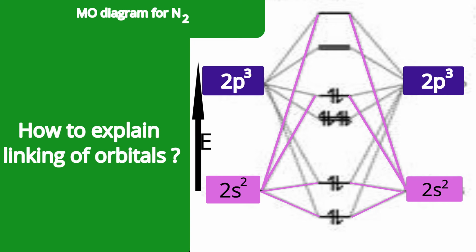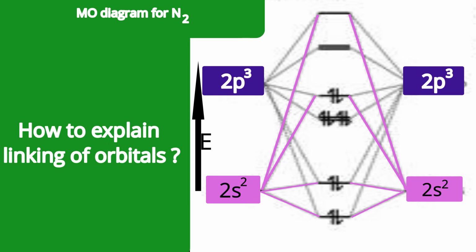See here, by the purple line, I represented the formation of bonding and anti-bonding orbitals from the 2s orbital. And it is easy to understand. The only problem you may have is that the anti-bonding orbital is of low energy, or the bonding orbital is of somewhat lower energy. Symmetry is not there in their arrangement. Yes, the reason is there for that. I will discuss it. Let me explain the connectivity one by one.